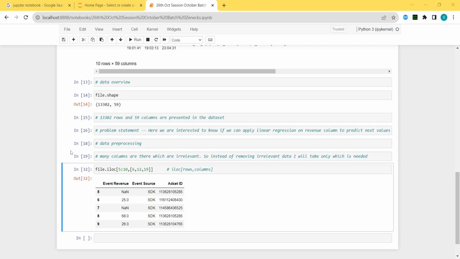Are we guys clear with the syntax of the ilog function? Ha. Okay. All right, Ramya.